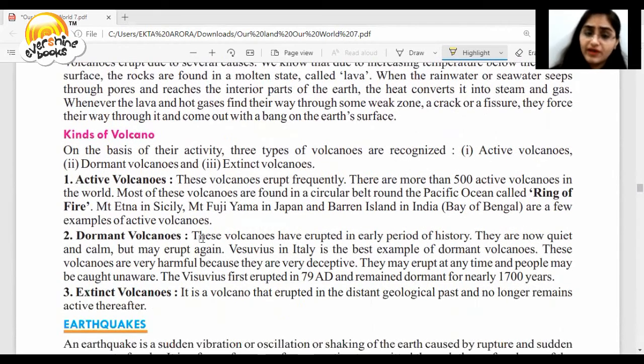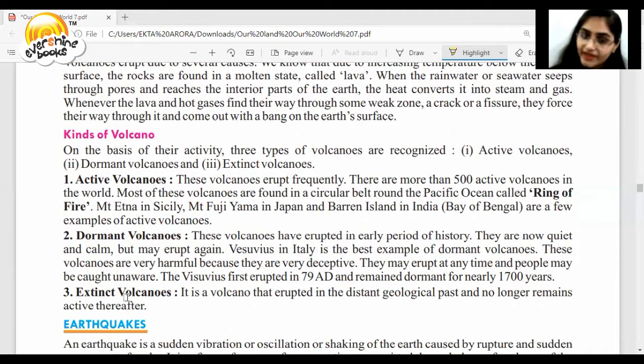There are a few dormant volcanoes and they are very risky because they can erupt anytime. We can't judge them. These volcanoes erupted in an early period of history and they are now quiet and calm, but they may erupt anytime. So they are very risky, and people are sometimes unaware. See, this is one example we have. This volcano erupted in 79 AD and then it remained silent for 1700 years.